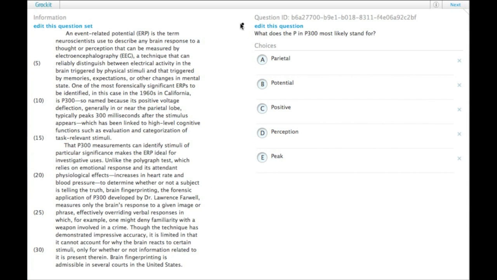I will assume you've read the passage before. What does the P in P300 most likely stand for? So of these, we have two main candidates. Well, actually, we have five, but not all of these are equally good.